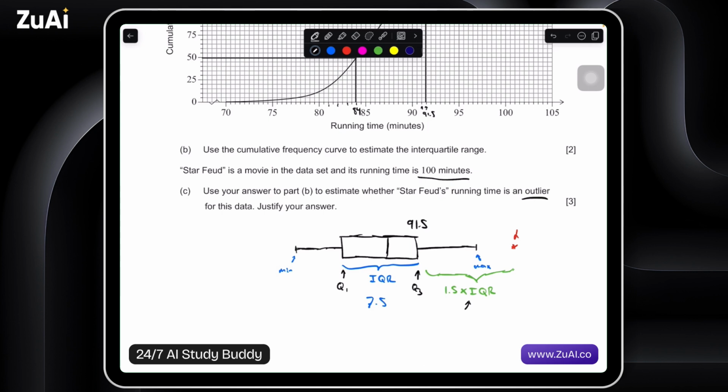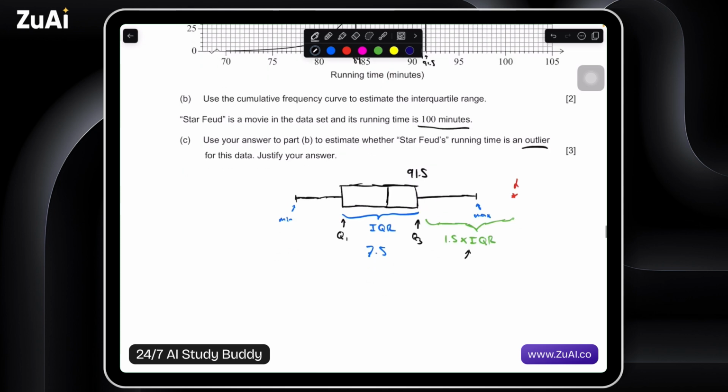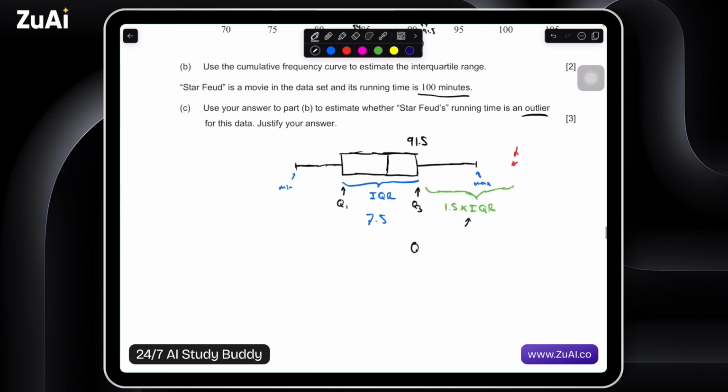Is it outside of the bounds of the main cluster of data? So let's write that out. Q3 plus 1.5 times IQR. Q3 is 91.5, and 1.5 times IQR is 7.5.